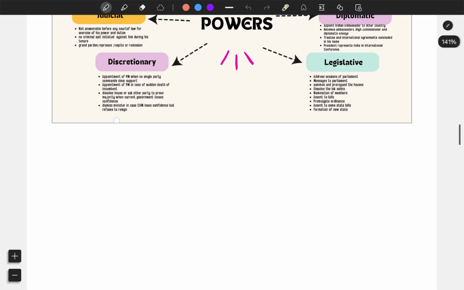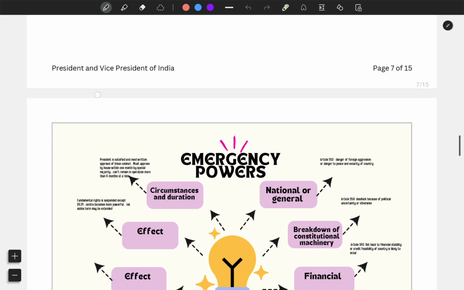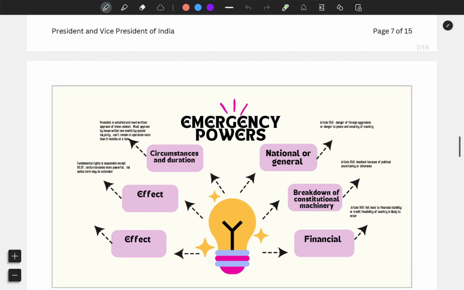Moving forward to another power, which is emergency power. There are basically 3 different types of emergencies. First is national emergency, which comes under Article 352. Another one is president rule, which comes under Article 356. Another one is Article 360, which is financial emergency.